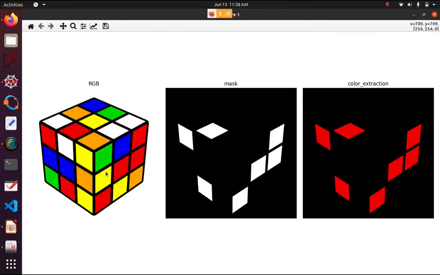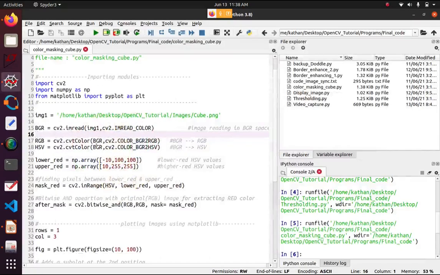Then I want to see only the red part over it. How can I do this? Using conversion into the HSV format, then we mask this image, and we can get only this red color out of it. Also we'll see other colors. Let's see how it works.